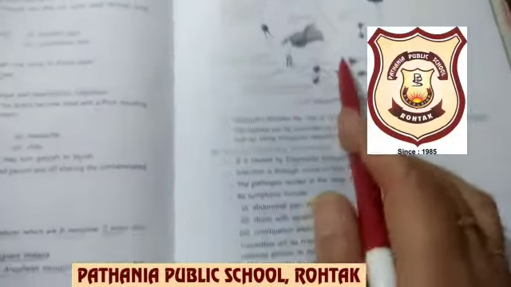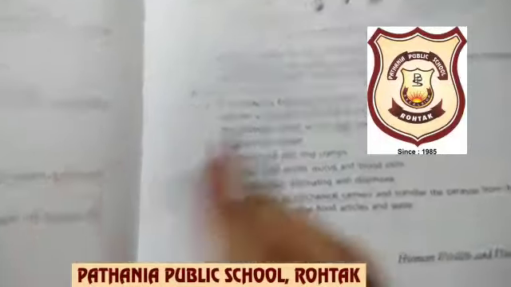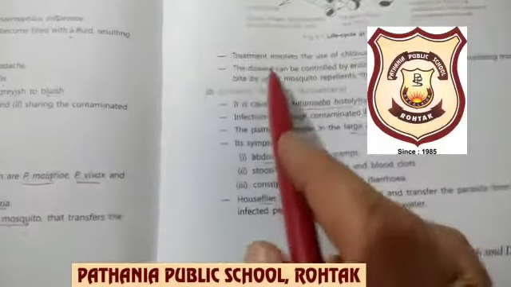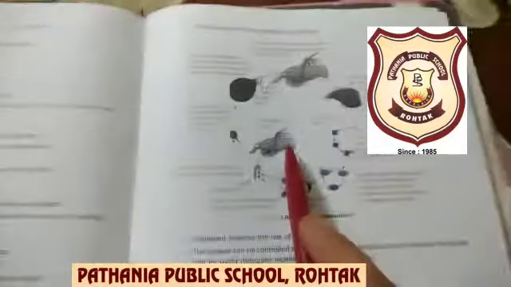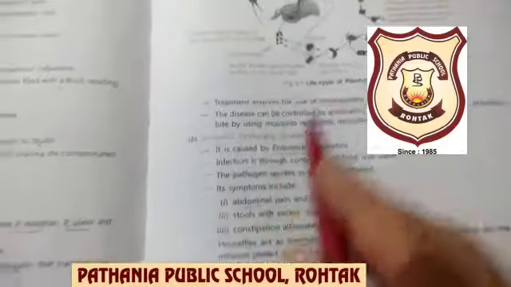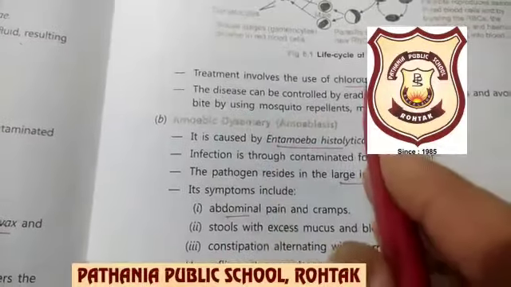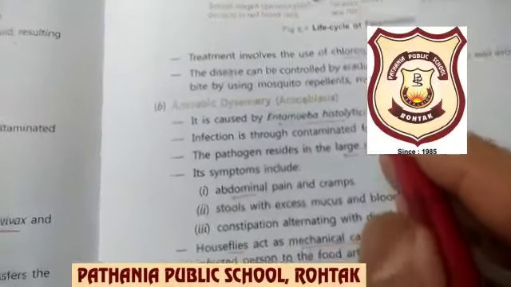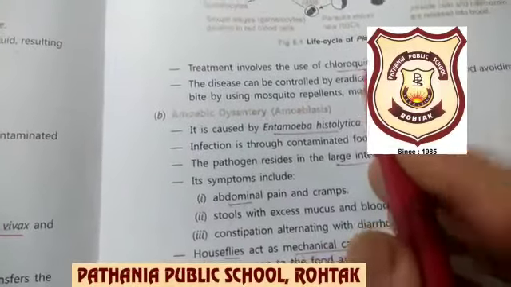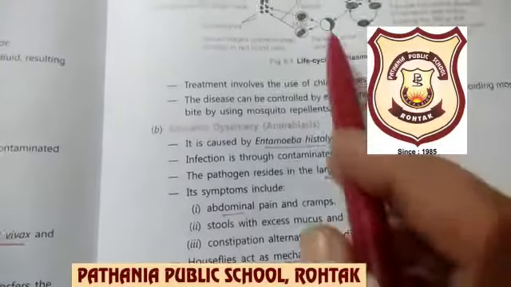अब इस बुक में तो थोड़ा ब्लैक एंड व्हाइट में दिया था, that's why I have shown you it in the NCERT. Now what is the diagnostic technique to test the malarial parasite? That is called the MP test, malarial parasite test. Okay, and the treatment for that is chloroquine, which is nowadays getting famous for the treatment of COVID also. But this chloroquine is the medicine to treat malaria.